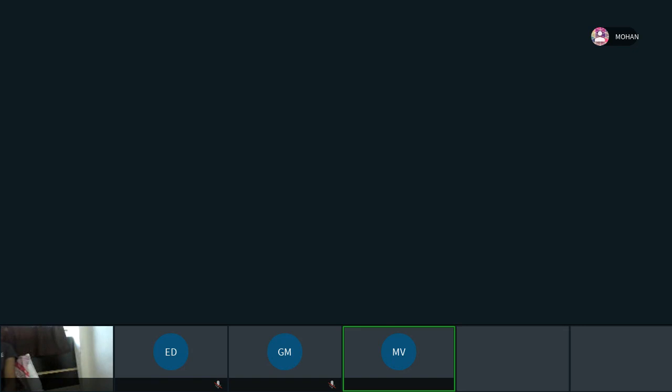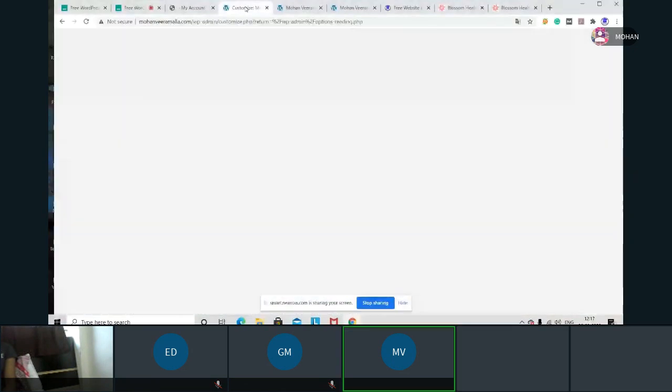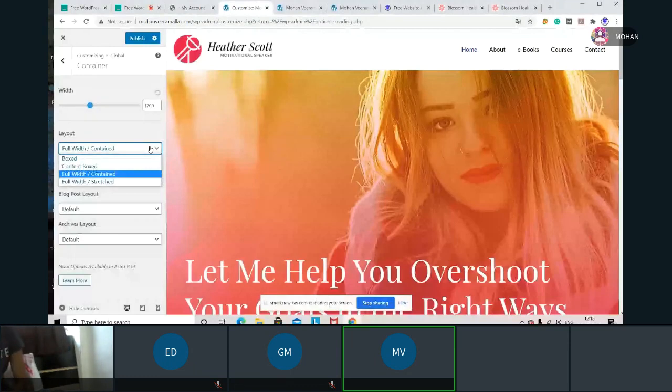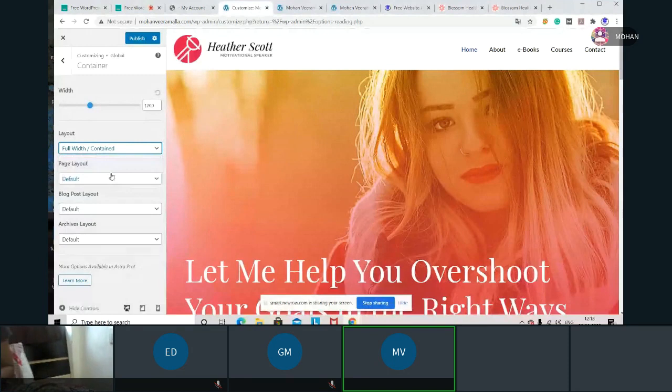Fine. What were we discussing? Yeah, this one, full width. So I have selected full width contained, try to use this every time. And if you wish to take your website in a box, like four corners, you'll have some gap. If you want to take that type, you can also take, but try to use this contained, that will be better every time. Publish.